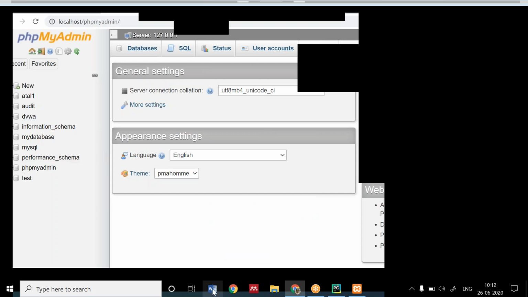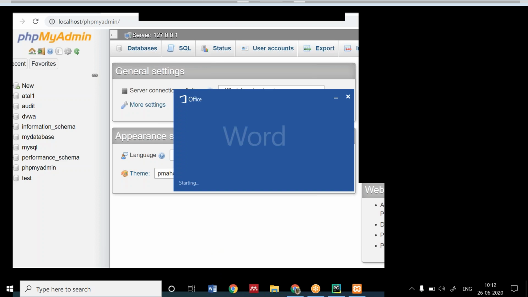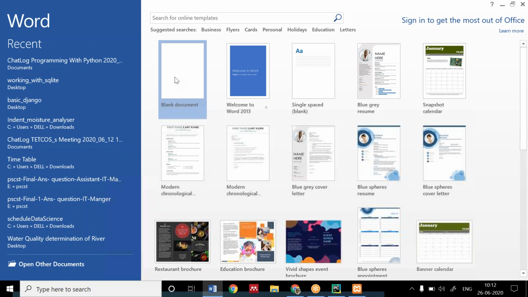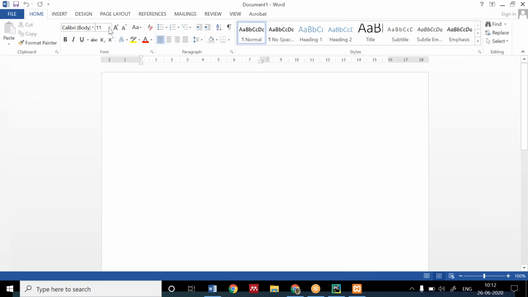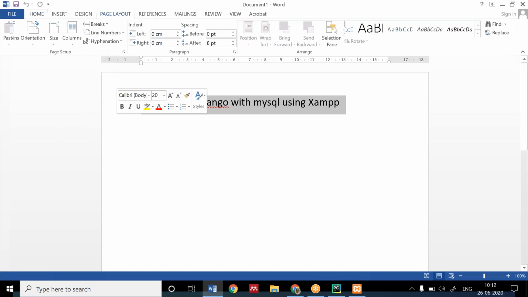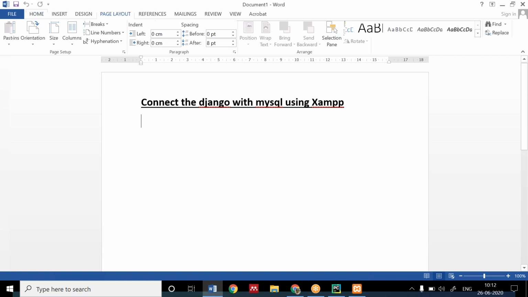The window will look like this. I'm going to write down the steps here also, so afterwards it's easy for you to follow from here. Today we will be connecting Django with MySQL using XAMPP. Okay, we'll be doing this.